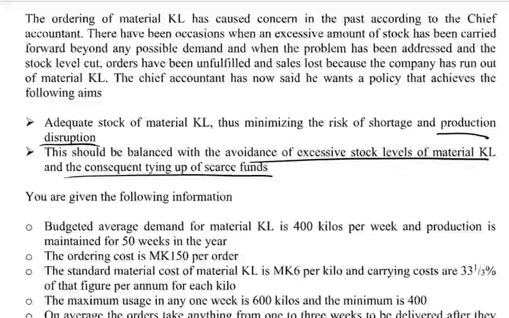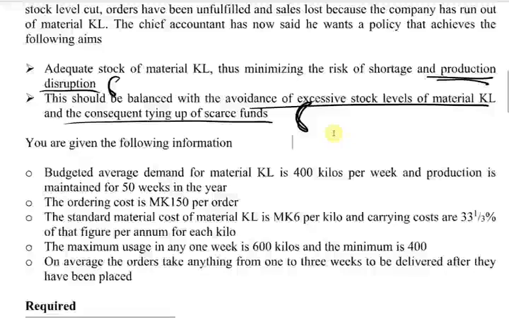Sometimes they'll say that we had too much stock, let us cut the stock. Now they ended up having too little stock to meet the demands. Now what they want is to minimize their storage and production disruption, at the same time avoiding the tying up of cash in stocks. So this is basically they want to manage the inventory.